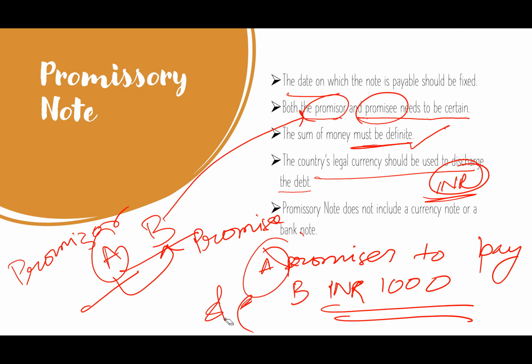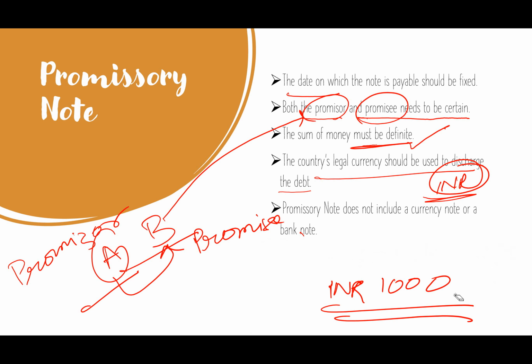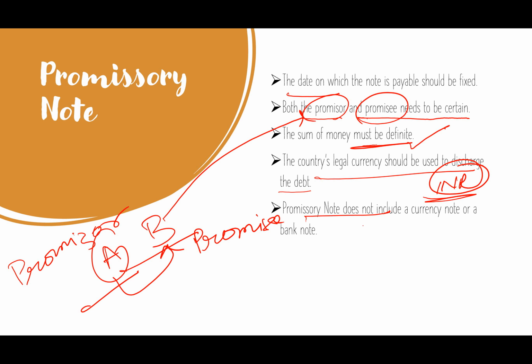Now, promissory note does not include currency note or bank note. Suppose a 100 rupee bill cannot be a promissory note. Promissory note has to be a written document by the debtor. It is based on credit basis.